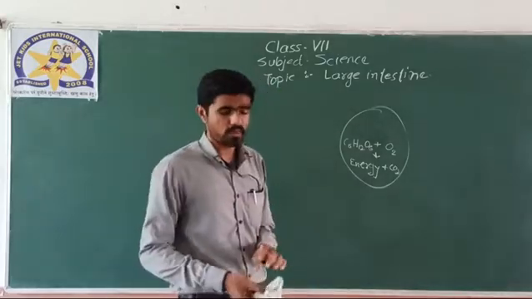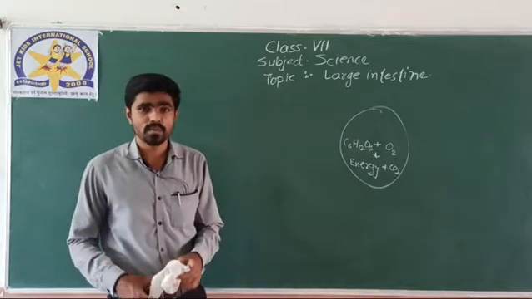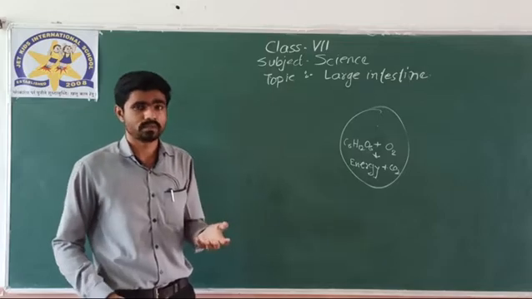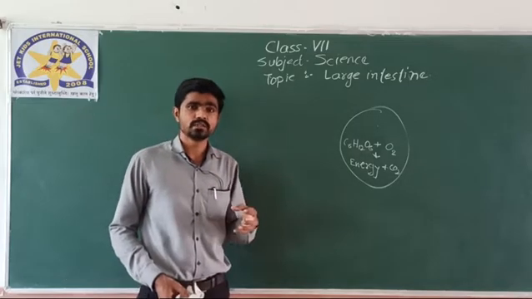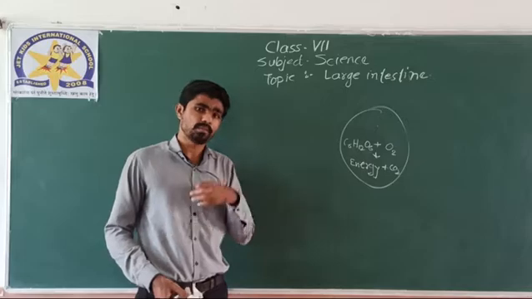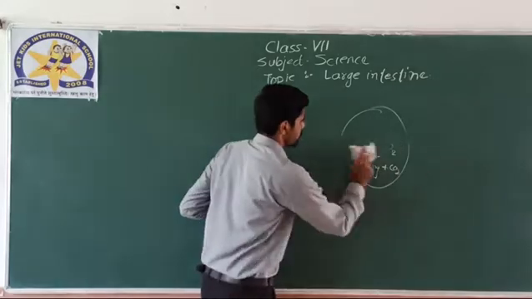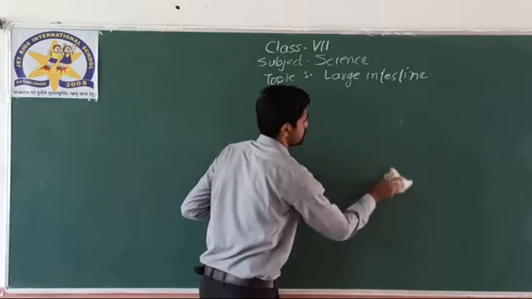So every cell has a particular role, and the cell performs its functions when the assimilation process takes place. That is, when the nutrients which are digested are accepted by the body cells, then this process takes place. Okay, now the next topic, today's topic is large intestine.